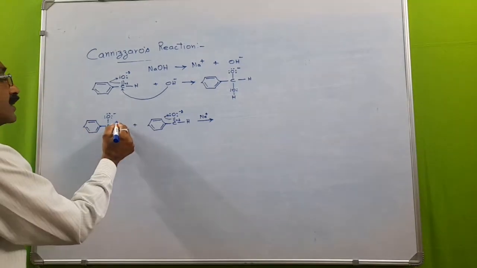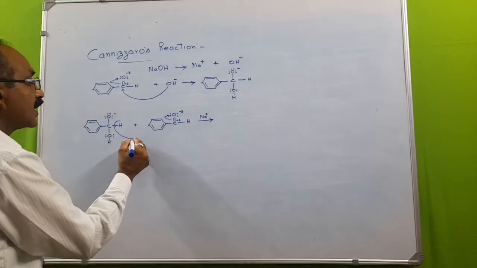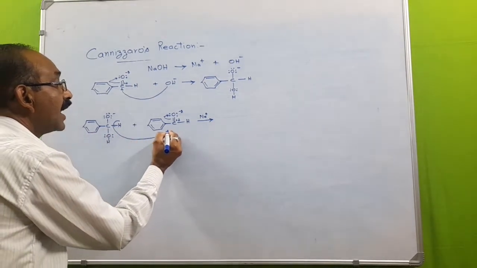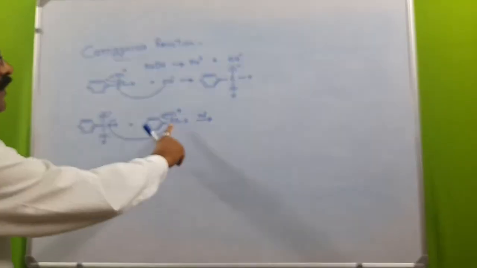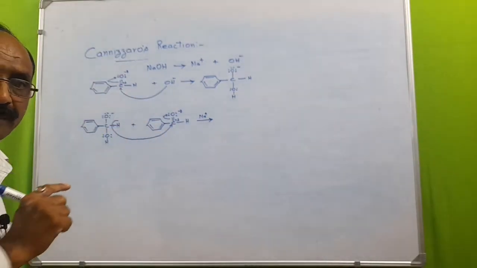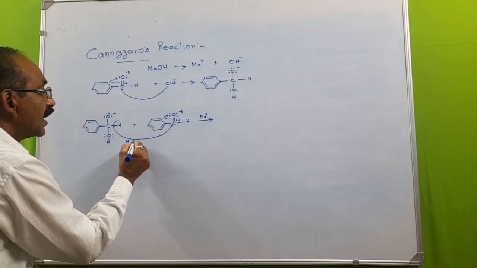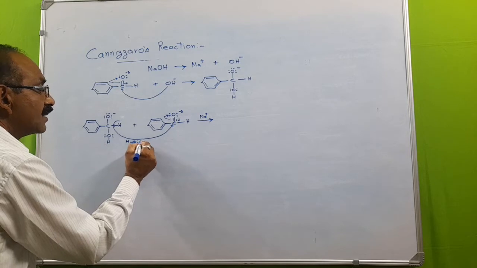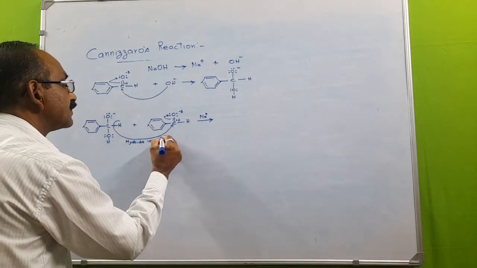comes out in the form of a hydride ion and combines with the electropositive carbon of the carbonyl group. See, this is the turning point of the reaction, and here the hydride ion shifting occurs.